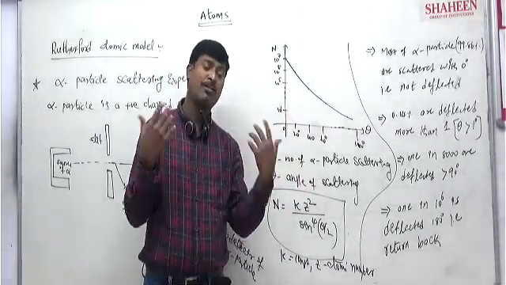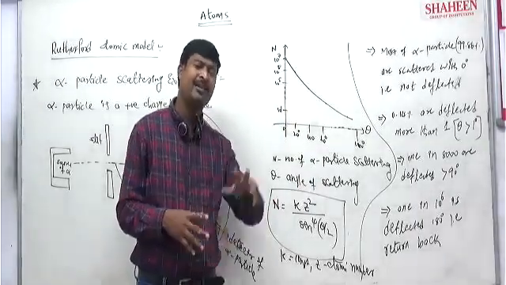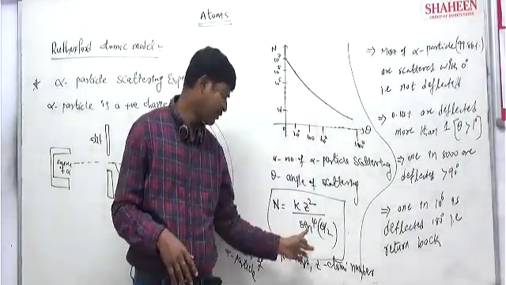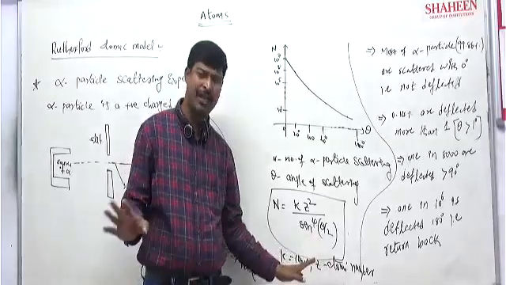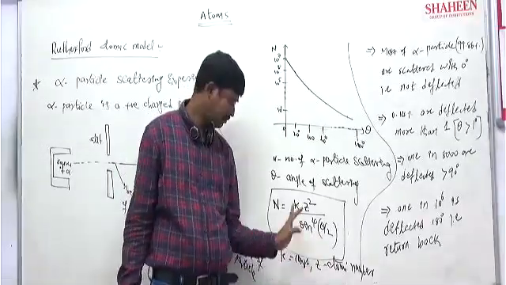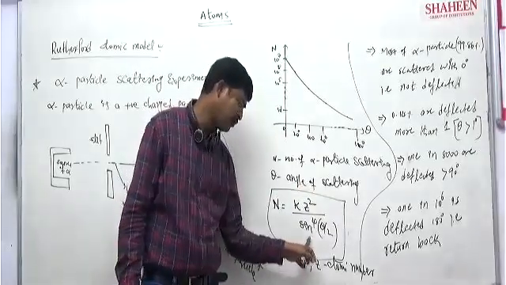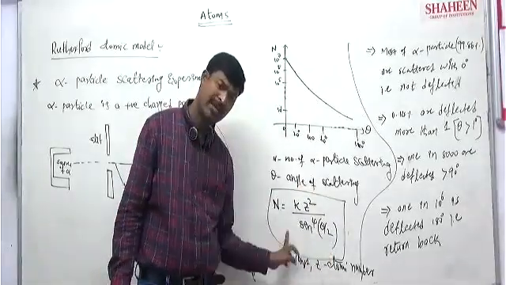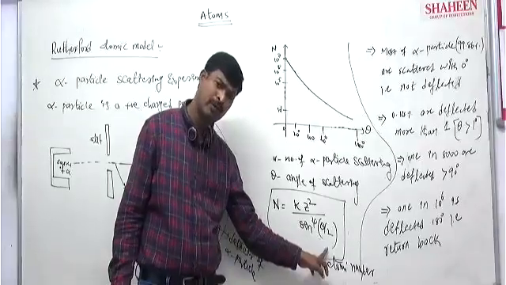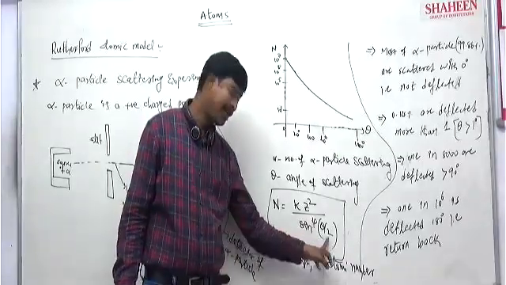So what is the number of alpha particles scattered at some other angle? That relates to sine to the power theta by 4, they will ask. So just remember, n is inversely proportional to sine to the power 4 into theta by 2.